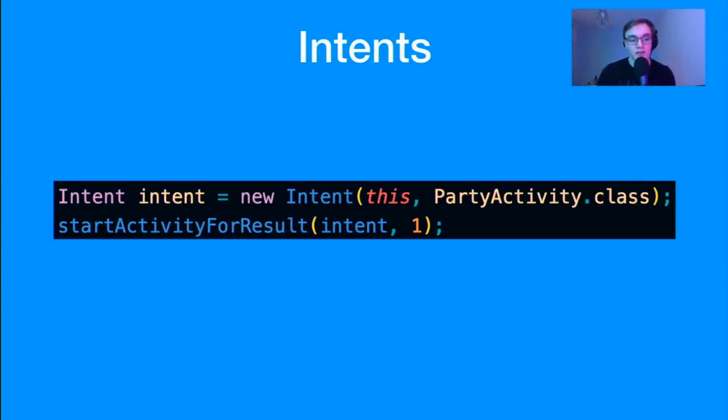So what I do is I create the object, and then I hand it over to this method that already exists from a parent class, called startActivityForResult. You pass it that, and I give it the number 1. The reason for that is because when it ends, it's going to return the value 1. And I can listen for that number and catch it, and then I can work out what the user did in that other activity and do the next thing based on that.